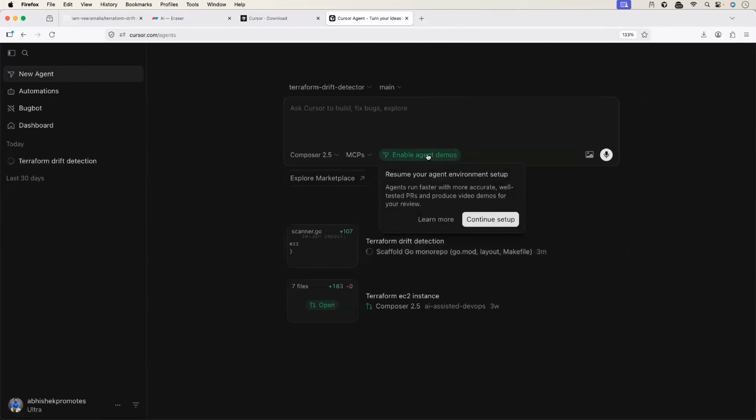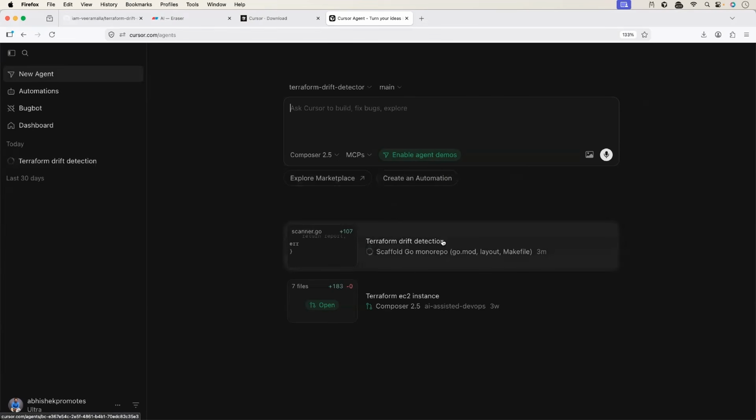We can just review the demonstration that the agent created. Just like how we create demonstrations for the project that we create and present it to our team members, the agent can create a demo and share with us, right? So you can go ahead and work on something else. Meanwhile, the agent creates this Terraform drift detector.